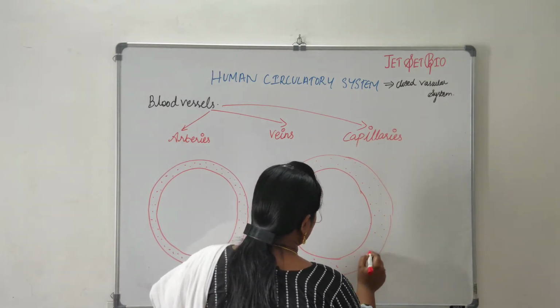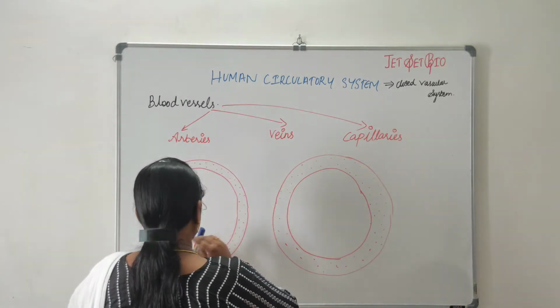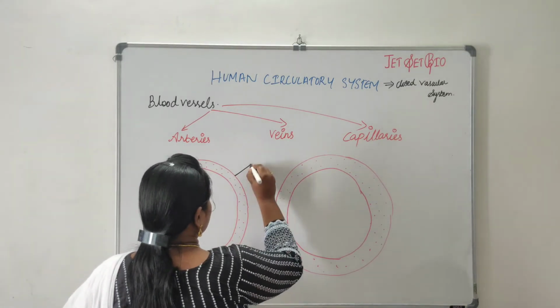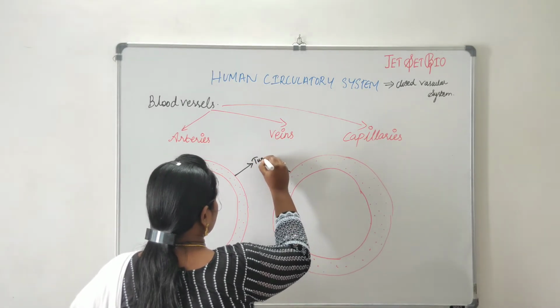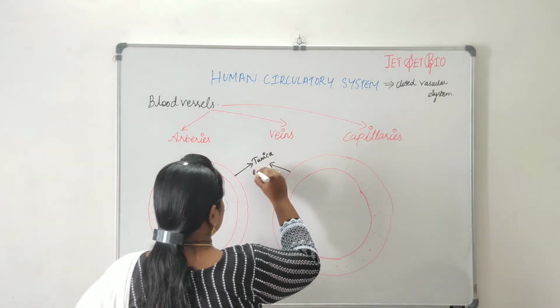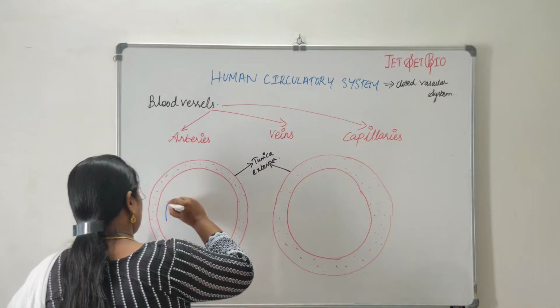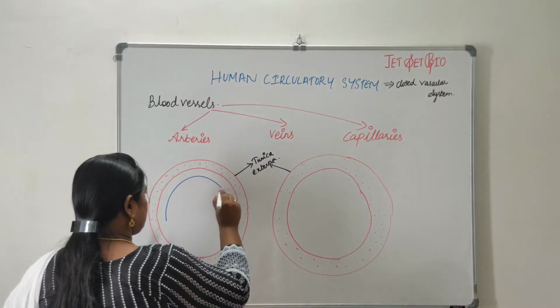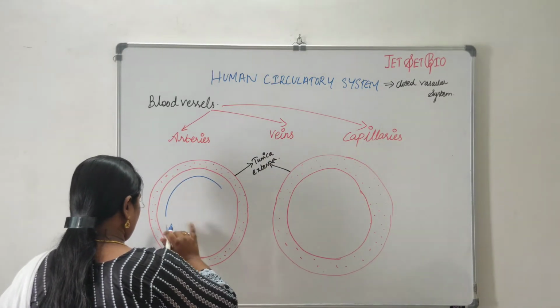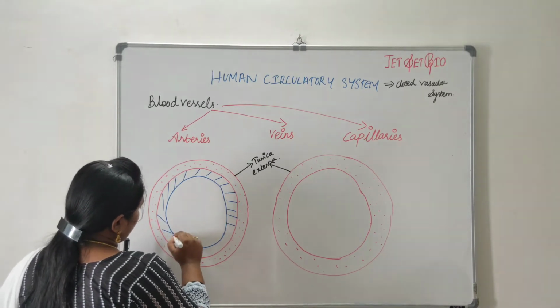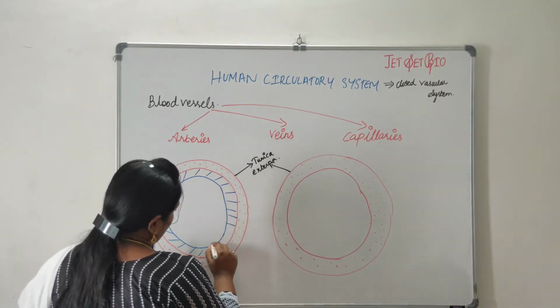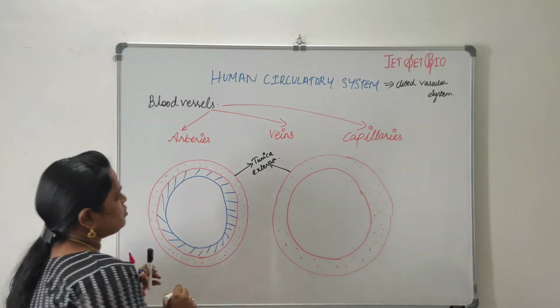So this outermost layer is called what? Tunica externa. It is followed by the middle layer called what?